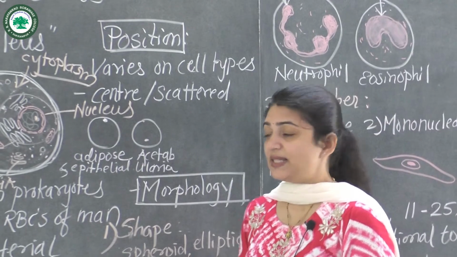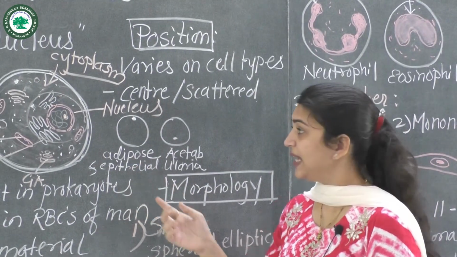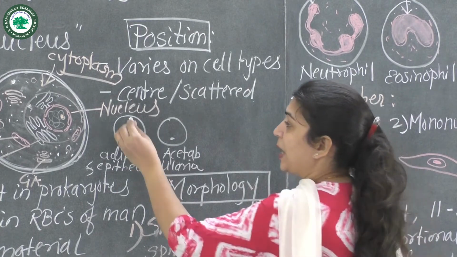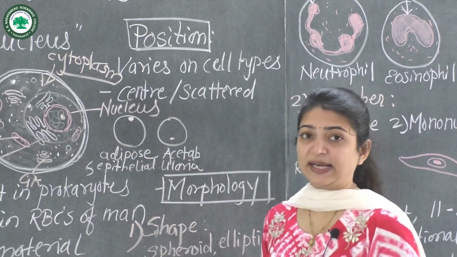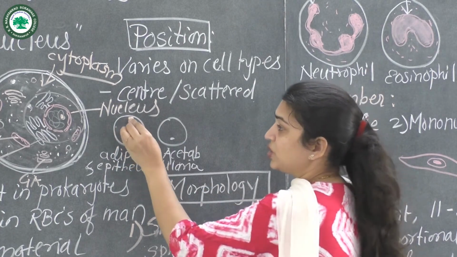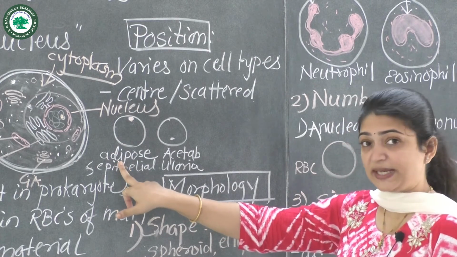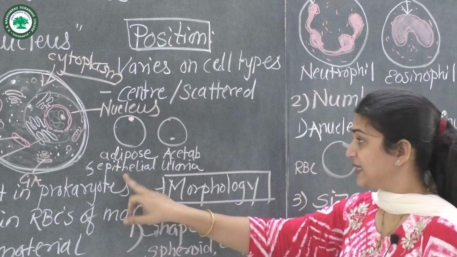While in some cells, that is adipose cells or epithelial cells, it is found at the periphery of the cell. So this is the position of the nucleus at the periphery, as present in adipose and epithelial cells.